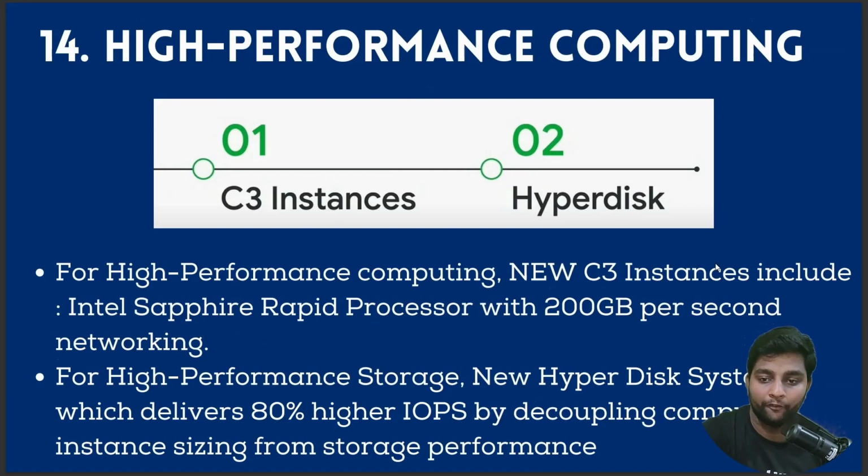So let's go with our 14th update now. That is high performance computing, C3 instance and Hyperdisk. For high performance computing, the new C3 instance includes the Intel Sapphire Rapids processor with 200 GB per second networking. For high performance storage, new Hyperdisks were introduced which can deliver 80% higher IOPS, with less time and better storage performance.